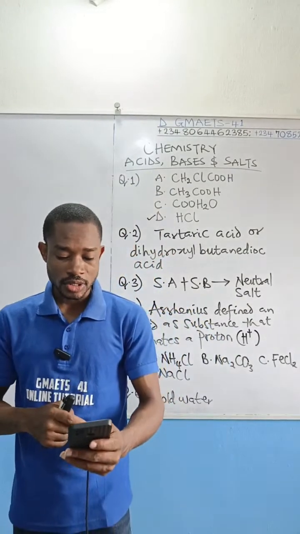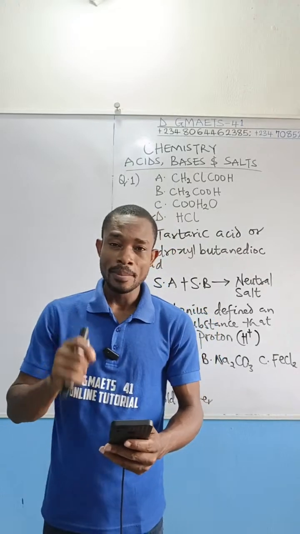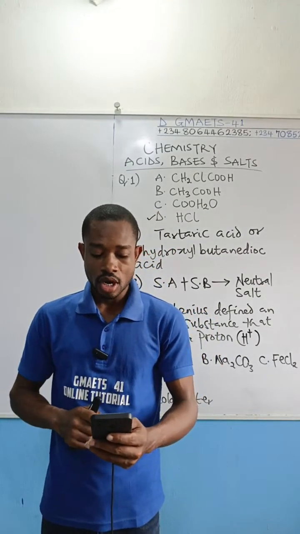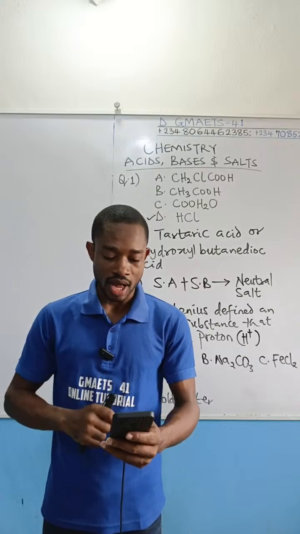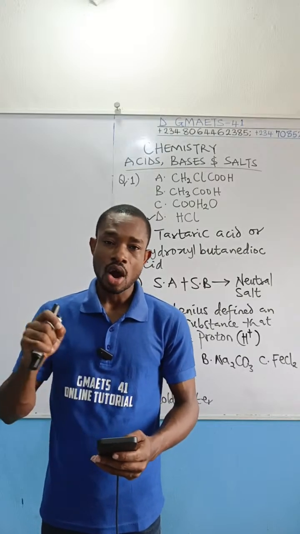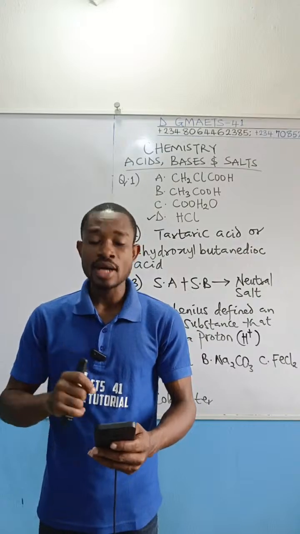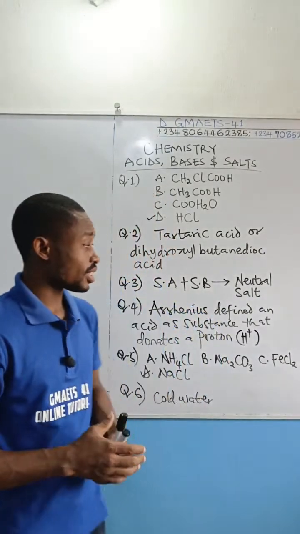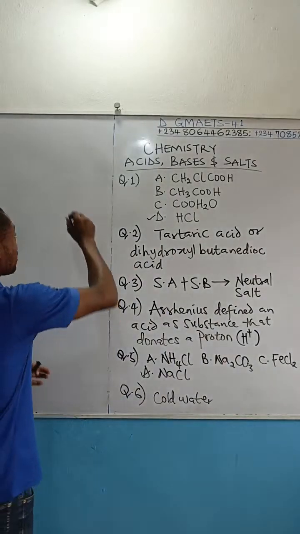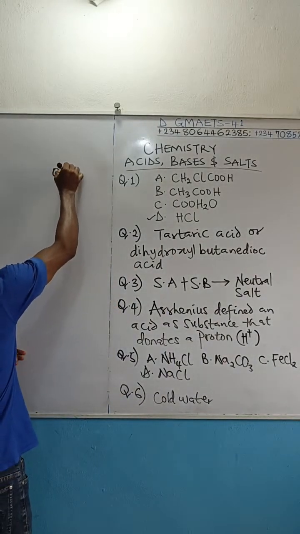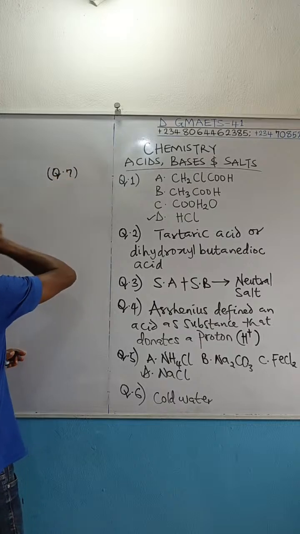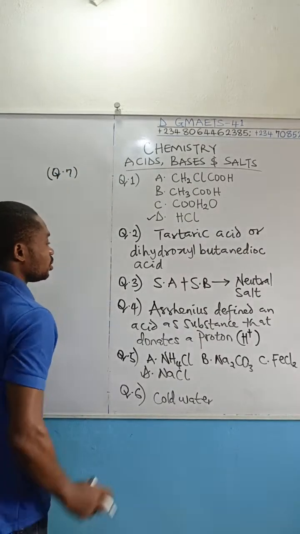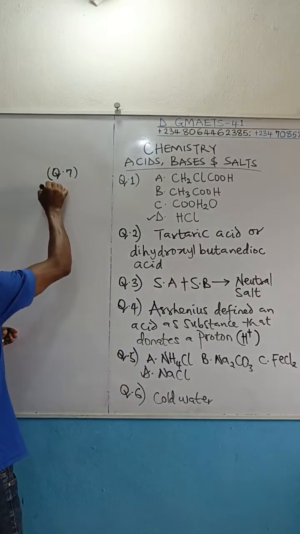So we have the options here. Option A, methanoic acid. Option B, citric acid. Option C, ethanoic acid. Option D, oxalic acid. The correct answer is methanoic acid. Now, methanoic acid, like I said, can also be called formic acid. Question number 7: we're talking about the acid that is present in nettle plant.